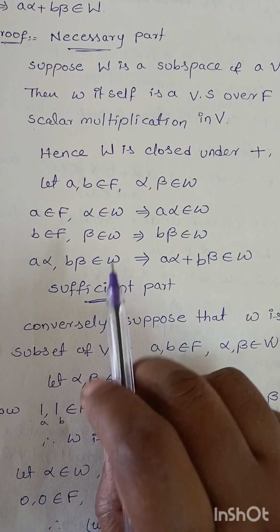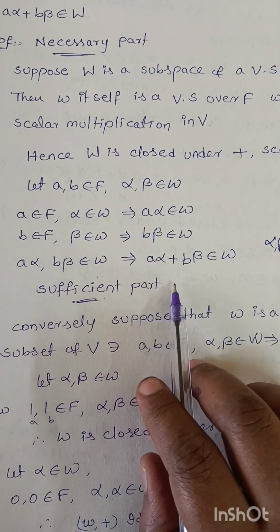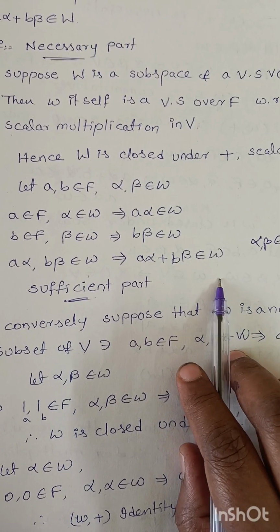So a alpha, b beta belong to W implies a alpha plus b beta belongs to W.